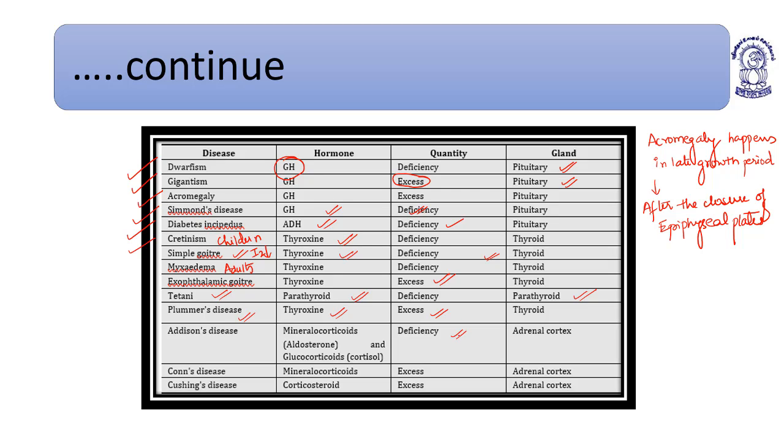Deficiency of hormones from the adrenal cortex, mineralocorticoids like aldosterone and glucocorticoids like cortisol, causes Addison's disease. Hypersecretion of corticosteroids causes Cushing's disease. Hypersecretion of mineralocorticoids causes Conn's disease or Conn's syndrome. Deficiency of mineralocorticoids and glucocorticoids causes Addison's disease.